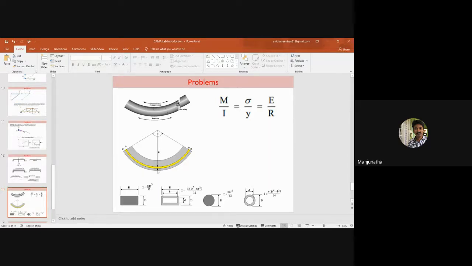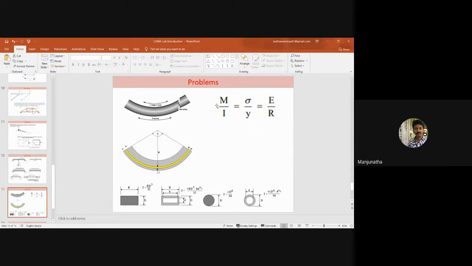The beam may be of any cross section, let us not worry about that. We should worry about what type of stresses are induced. Also, this beam is subjected to shearing action. Along with the bending, it is also subjected to shear force.